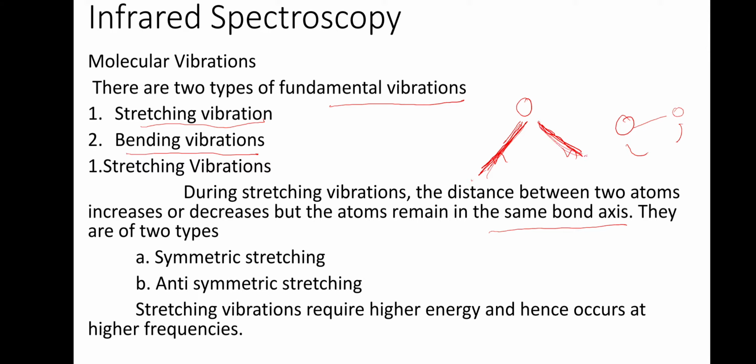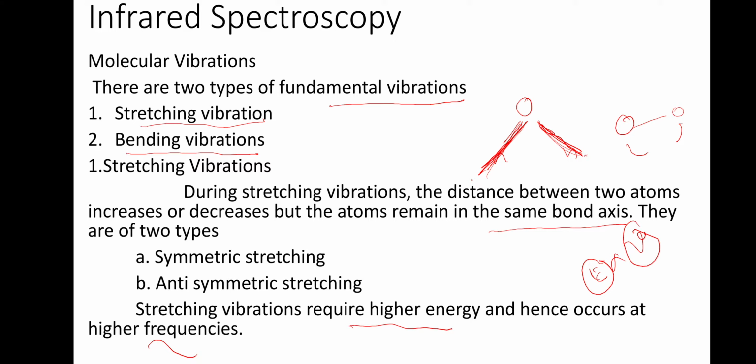Now you can say, if you take a spring and you are stretching it and bending it, which is easier? Bending is easier, stretching is difficult. It is the same in the case of molecules. So molecules need more energy, higher energy, for stretching and it occurs at higher frequency. Energy is directly proportional to nu. So if energy is high, nu will also be high.